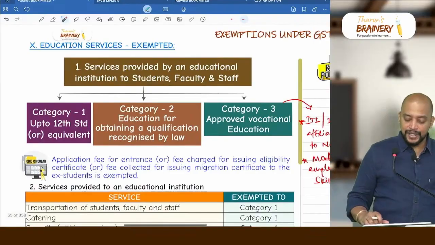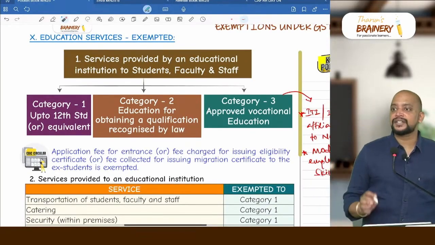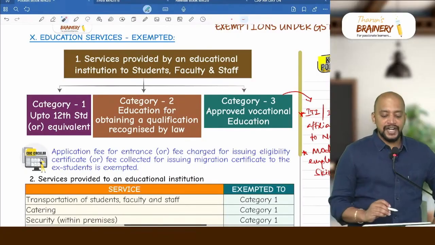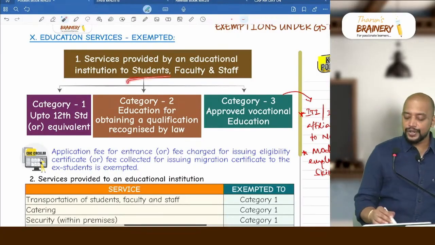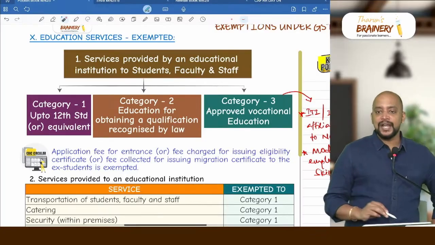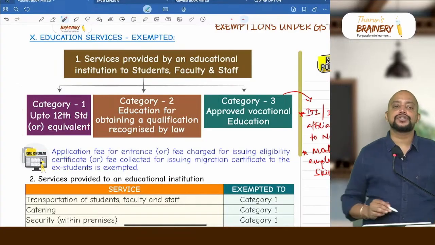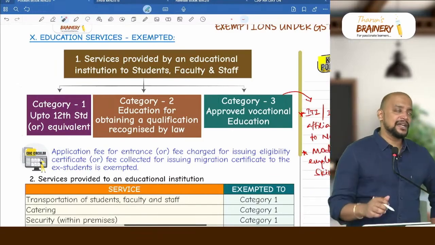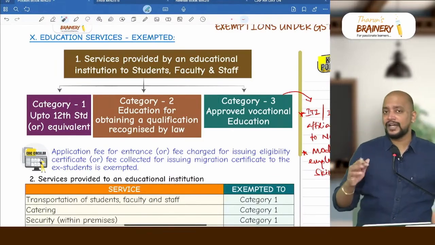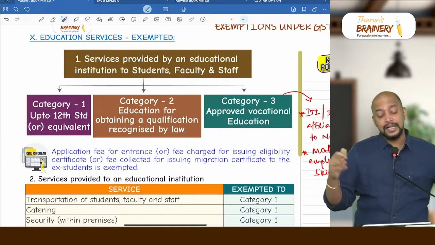Then next one, education services. You can see in education services, point number 1, services provided by an education institution. To whom they are providing the services? To students, faculty and staff. That will be exempted. What is the meaning of an education institution? Category 1, education institution up to 12th standard or equivalent. Starting can be anywhere. It can be nursery, daycare, or LKG, pre-KG, etc. anywhere, but the ending point should be 12th standard or equivalent.